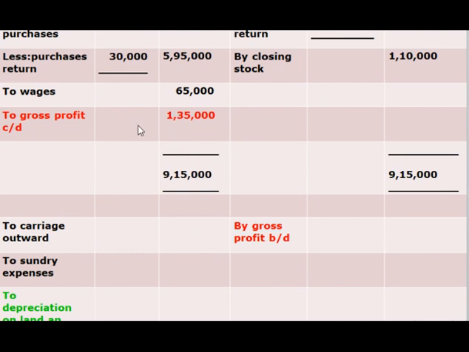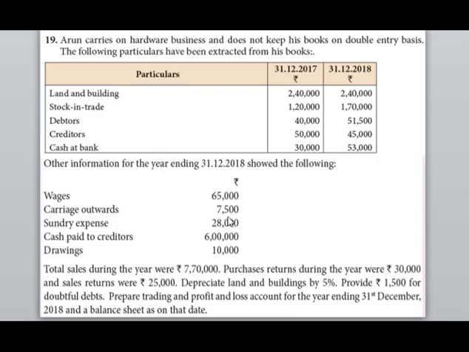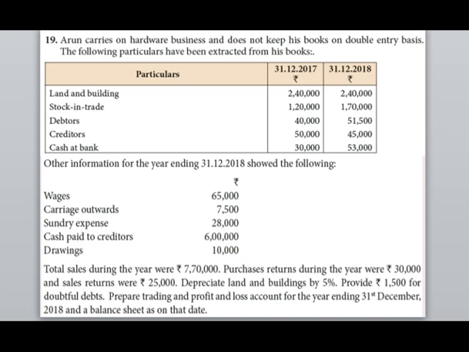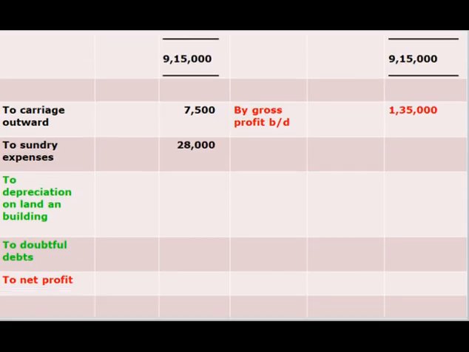And the next step is we have to bring down the amount of gross profit, which is 1,35,000. The amount for carriage outward is 7,500. The amount for sundry expenses is 28,000. After the calculation of balance sheet, we have to substitute the amount of land and building and doubtful debts. So leave this amount as it is.